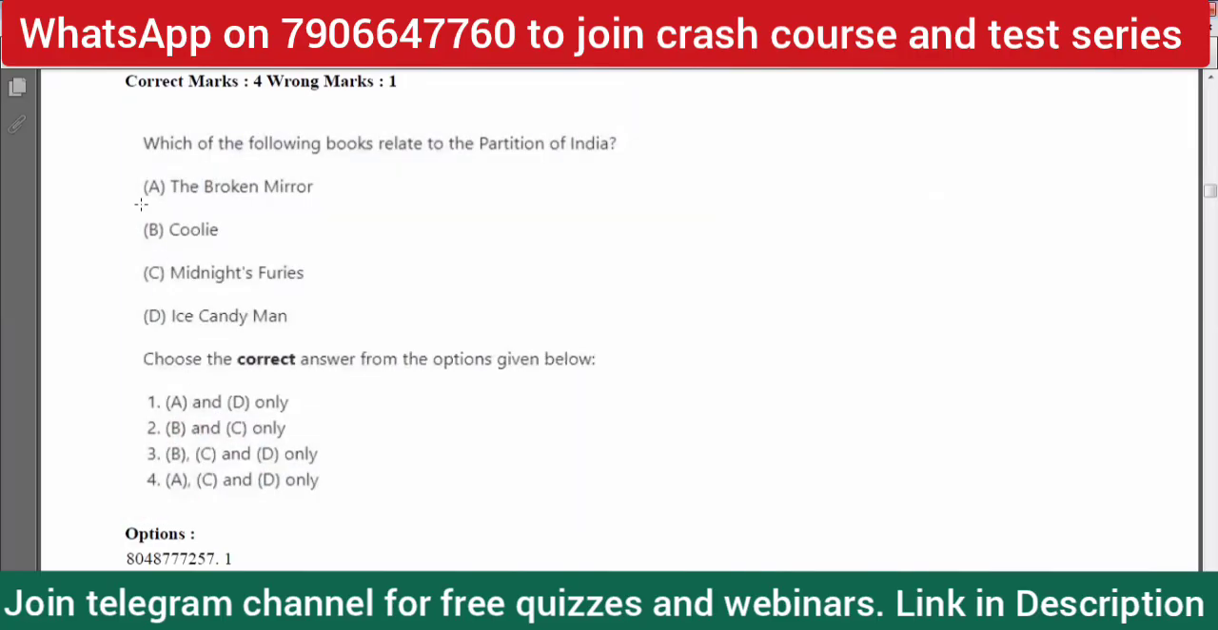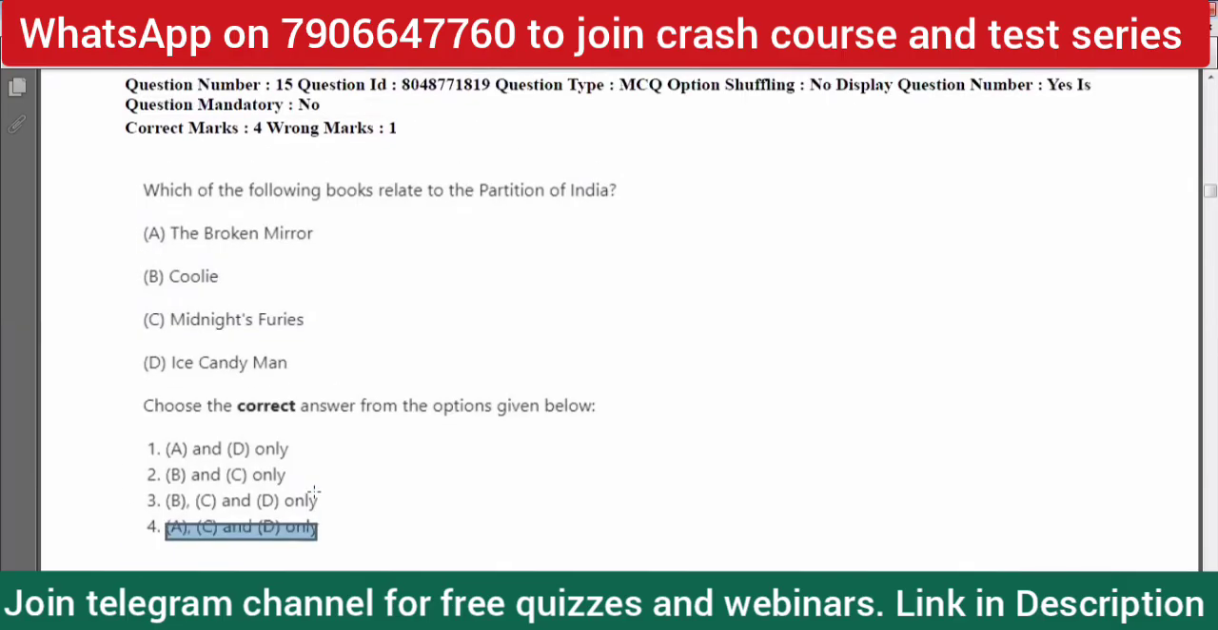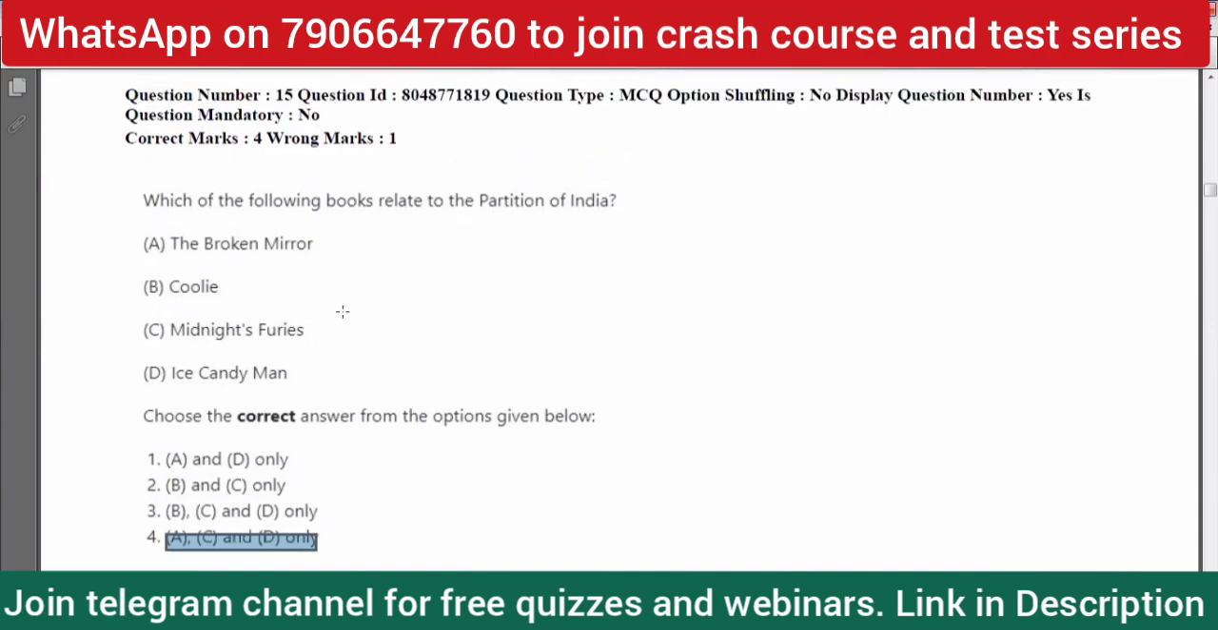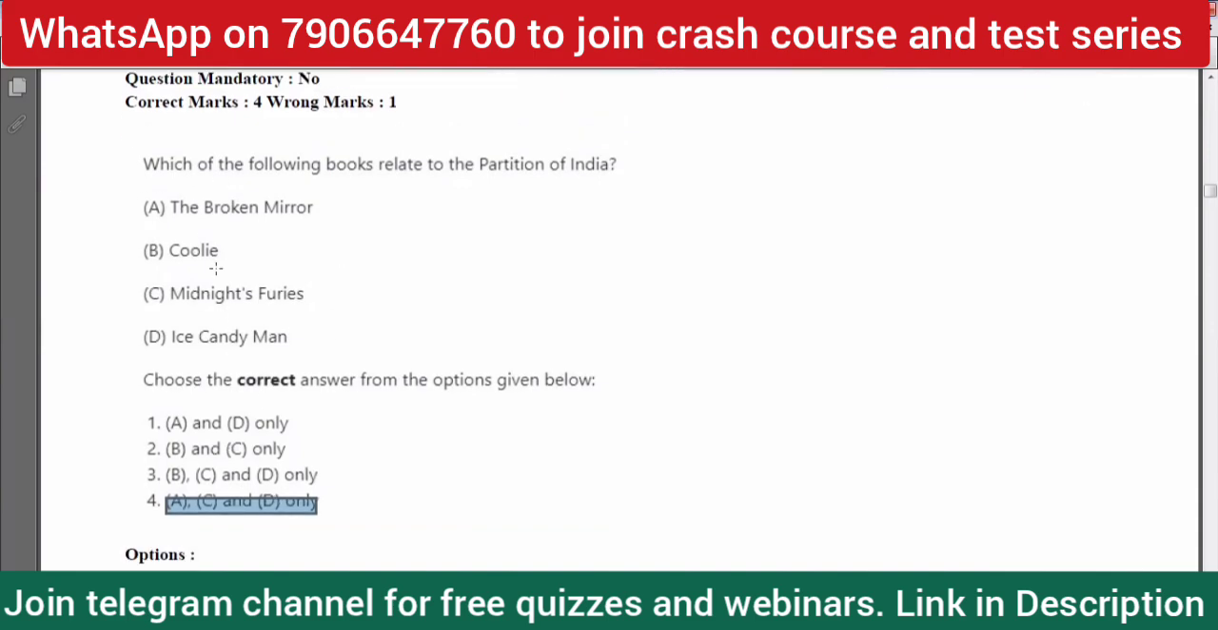As you surely know, Broken Mirror, Midnight's Furies, and Ice Candy Man all three somehow deal with the theme of partition of India. So the right option is A, C, and D. That is the fourth option. So the right option is four: Broken Mirror, Midnight's Furies, Ice Candy Man. And you can write it under Indian writing in English and translation.